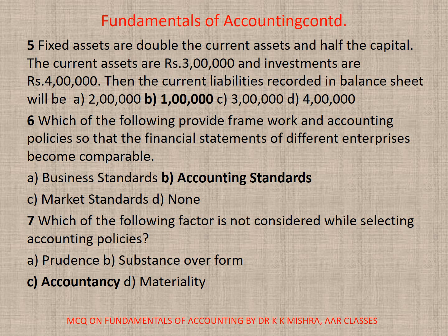1 lakh. 6. Which of the following provide framework and accounting policies so that the financial statements of different enterprises become comparable? A. Business standards. B. Accounting standards. C. Market standards. D. None. Correct option is B. Accounting standards. 7. Which of the following factor is not considered while selecting accounting policies? A. Prudence. B. Substance over form. C. Accountancy. D. Materiality. Correct option is C.